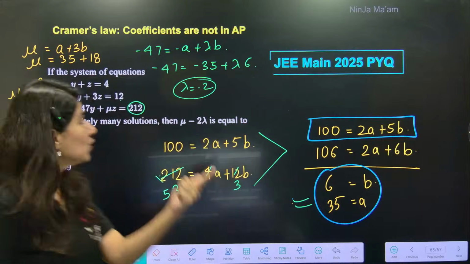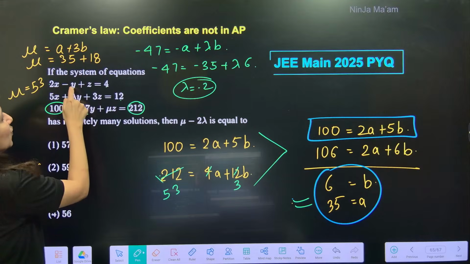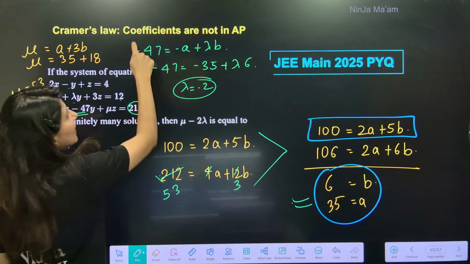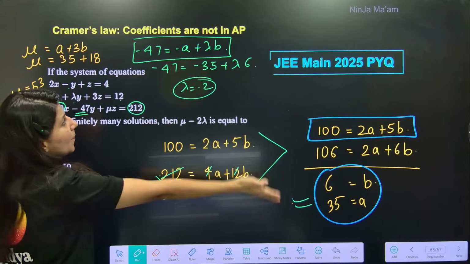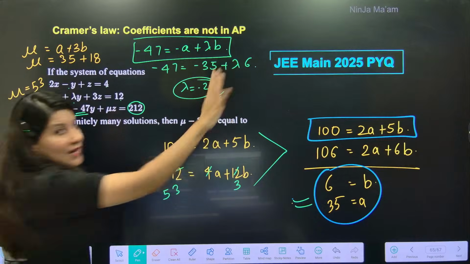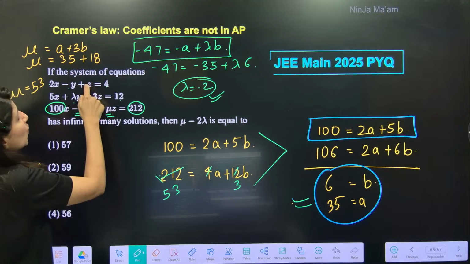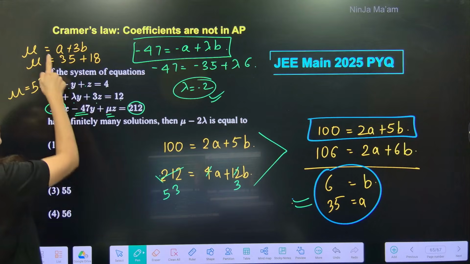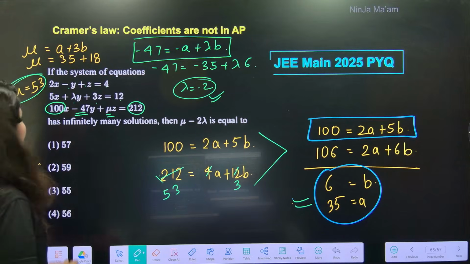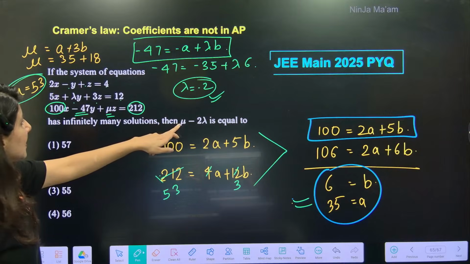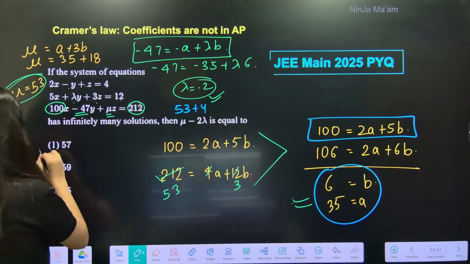Now apply the same approach to get the value of lambda and mu. See, minus 47 is equal to minus a plus lambda b. Put the value of a and b, get the value of lambda. Done. Next, you want mu? So mu is equal to 1a plus 3b. Put the values, get the value of mu. So 53 plus 4 is 57.